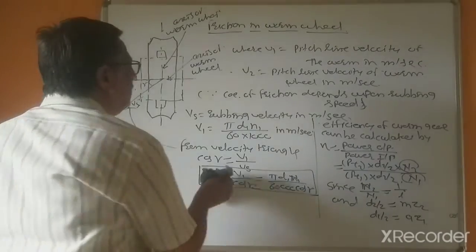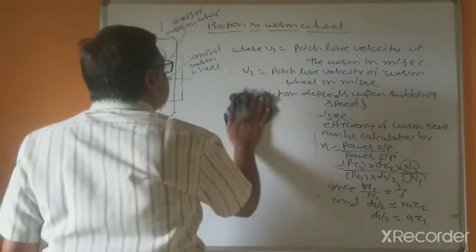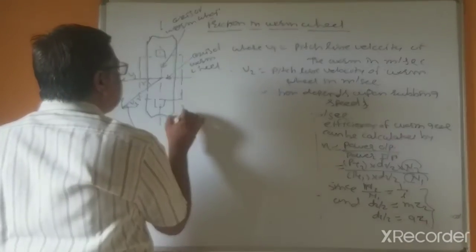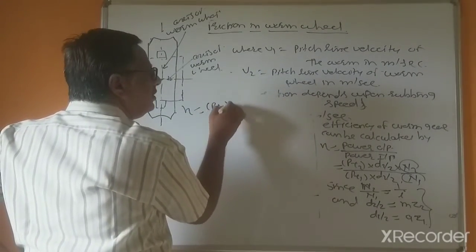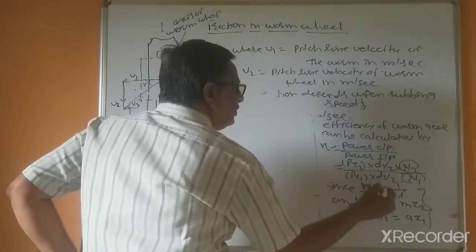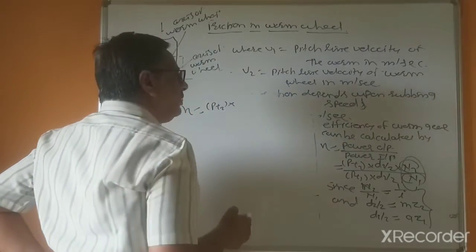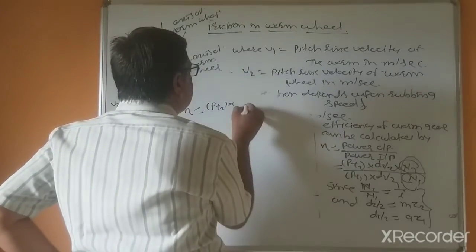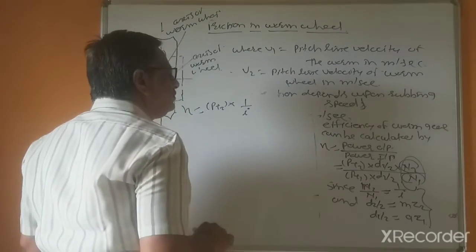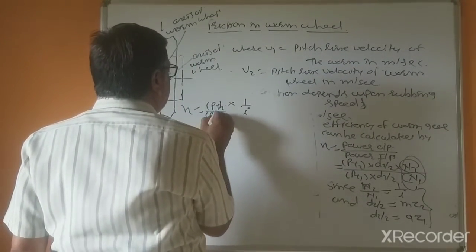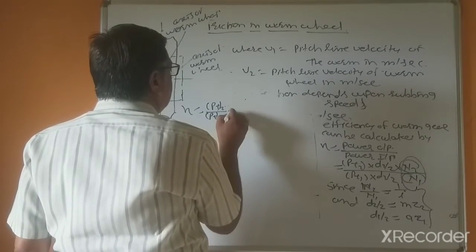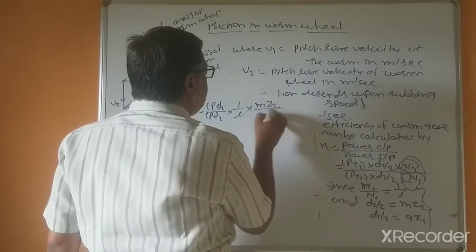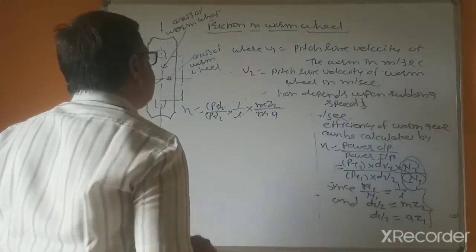So by putting these relations, efficiency equal to PT2 into this ratio N2 by N1, so this is 1 divided by i, divided by PT1 multiplied by m Z2, this will get cancelled.